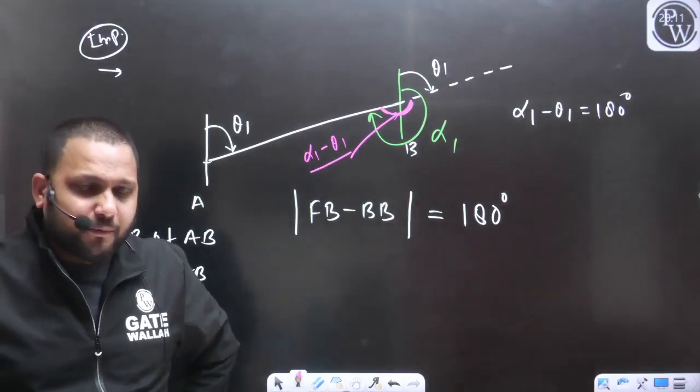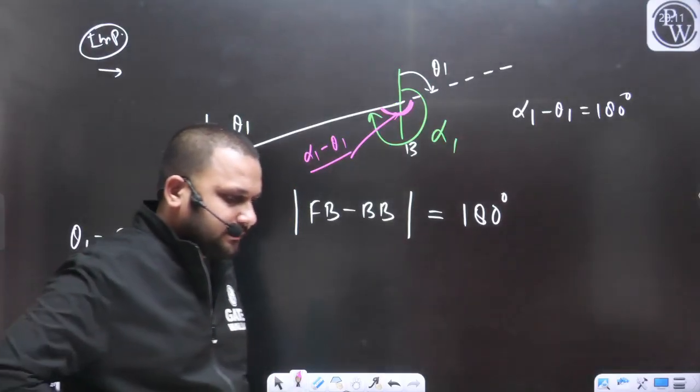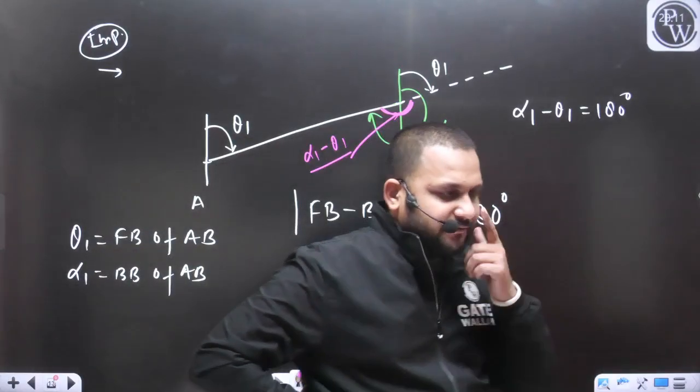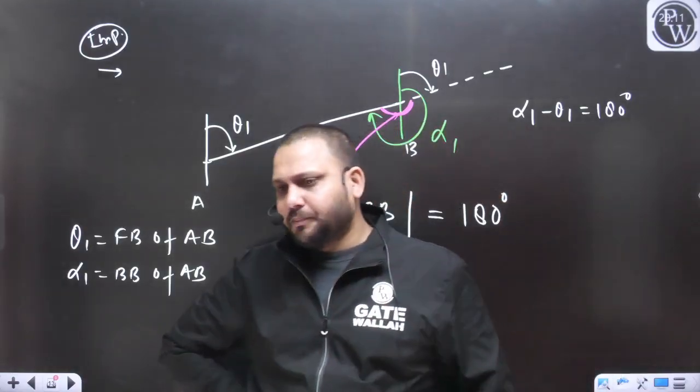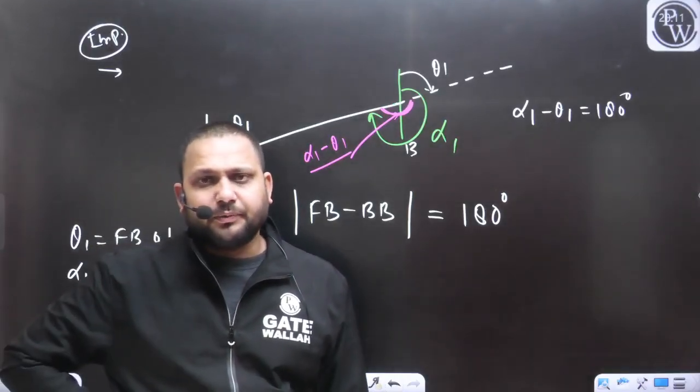So this is the very important conclusion that we will use in the upcoming topics. The next important topic that we will discuss in the case of compass survey is going to be the local attraction.